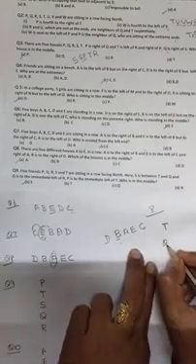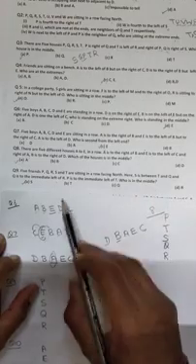S is between T and Q. So in between T and Q, S is there. Q is to the immediate left of R. And P is to the immediate left of T. So here P will come.